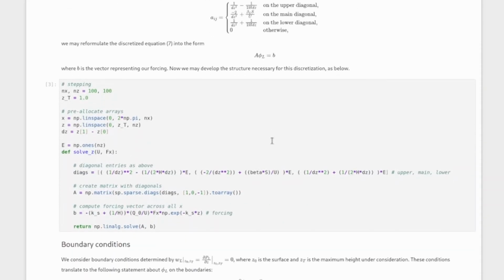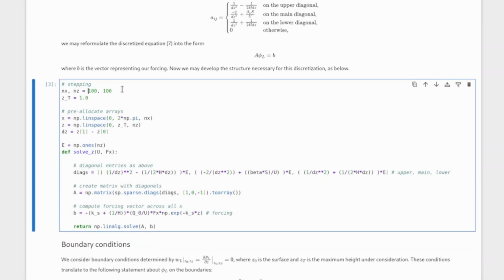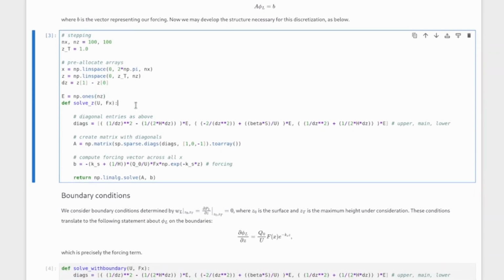And that's exactly what this first code block does. So, we have some constants here for our stepping. We have some linear spaced grids for our x and z inputs, and then our dz. And then this function just constructs this diagonal matrix using SciPy's sparse diagonal method, constructs our forcing vector, and then returns the solution, which is our phi L.